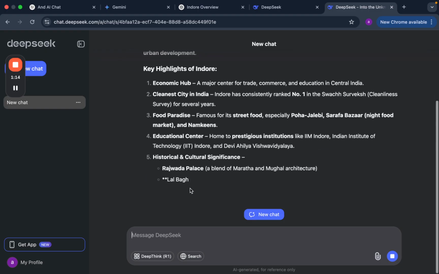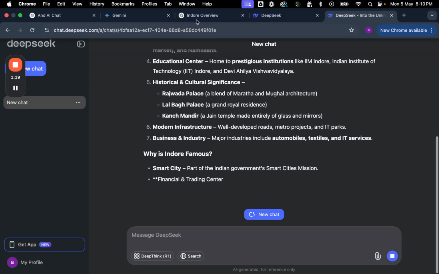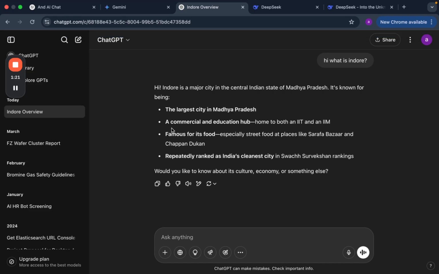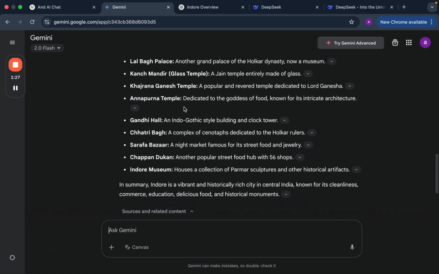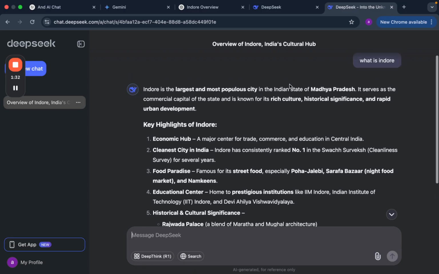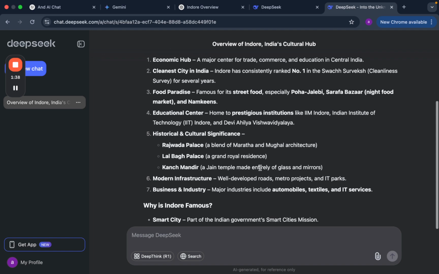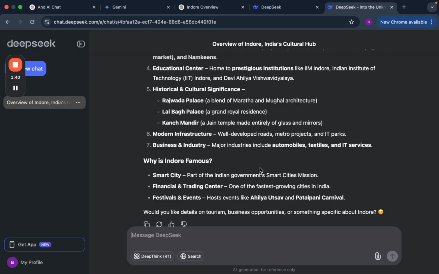But you see, the problem is that each and every time I need to go through 3 different places in order to get my answer. If I go to ChatGPT and ask a normal question, I don't get a perfect answer. If I go to Gemini, I get a little bit of a good answer, but not a perfect answer. If I go to DeepSeek, I do get some of the historical events and the cultural significance, places like Rajwada, Lal Bagh, Kanch Mandir, but not a good enough answer.